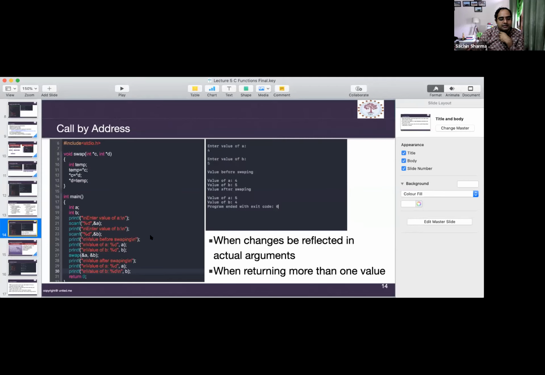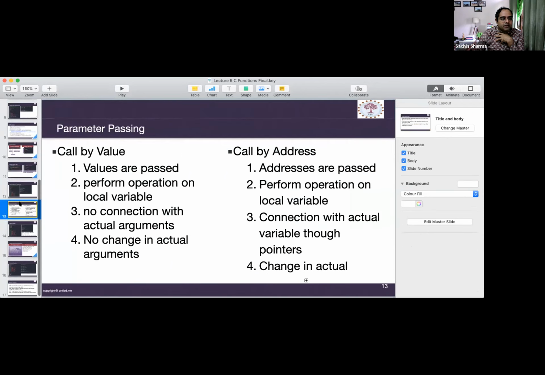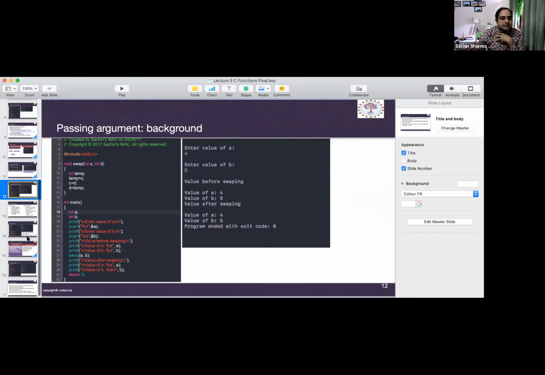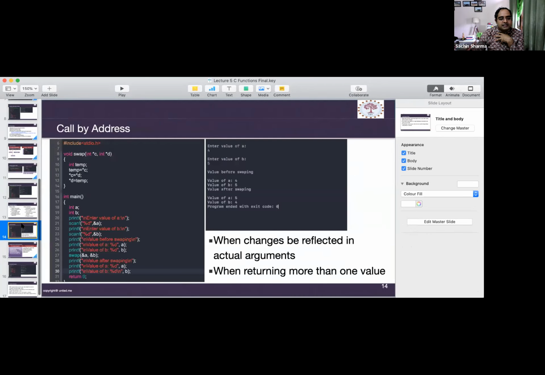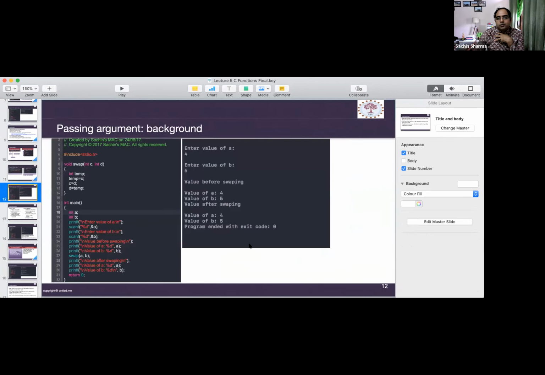Call by value we have done. What happens in call by value is that changes will not be reflected in the actual arguments which you are using. Additionally, as I have told you, we can only return one value, but here since we are changing two values, we have to return two values.